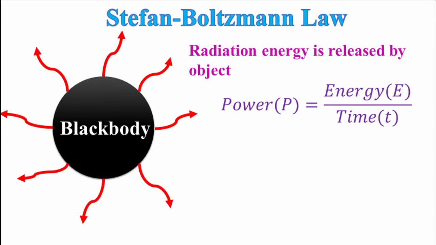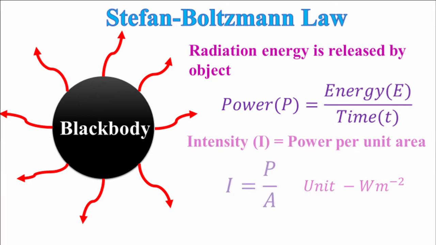So you see, a black body emits radiation energy over time. We want to relate this energy to the surface temperature of the body, just like we related lambda max. To do this, we first make the energy independent of time and the nature of the body. So first we define the power released by the object, which is energy divided by time. Then we define the intensity of radiation as the power per unit area of the black body.